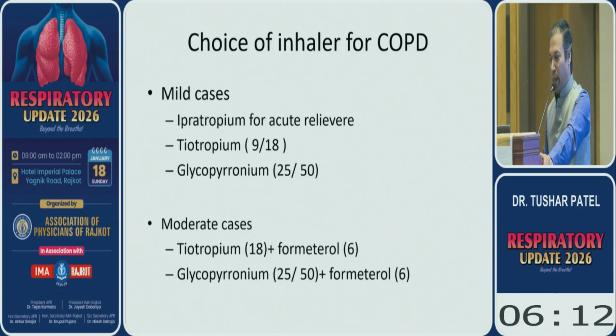So the choice of inhaler for COPD: in mild cases, ipratropium as the acute reliever, tiotropium 9 or 18 microgram, and glycopyrronium 25 to 50 microgram as a single drug. These are the antimuscarinic agents. In moderate cases, you need to combine it with a LABA, long-acting beta-2 agonist: tiotropium with formoterol or glycopyrronium with formoterol.